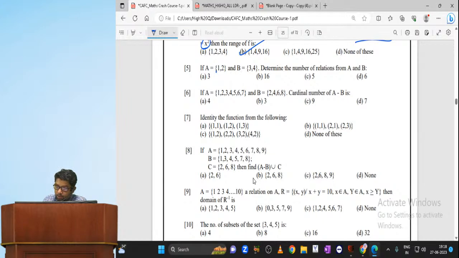A is 1, 2, B is 3, 4. Determine the number of relations. My dear, determine the number of relations. We need to find out the number of relations. See, 2 power, here 2 elements, 2 elements. So 2 into 2. How many? 2 power 4, which is equal to 16.